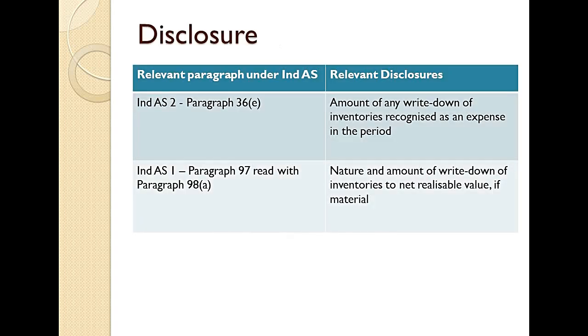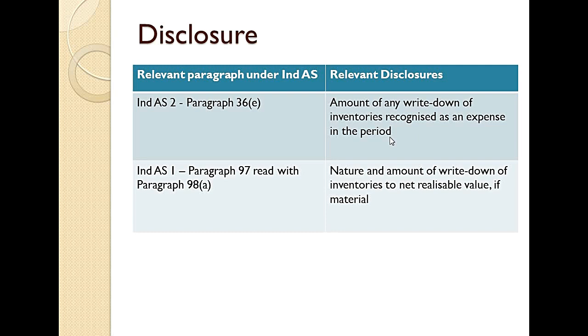Now there comes the disclosure part. As per Ind AS 2 paragraph 36E, the amount of any write down of inventories recognized as an expense in the period. So as I told in my first slide, let's say my cost is 100 and my NRV was 75. So I reduced my inventory from 100 to 75. So there is a write down of inventory from 100 to 75.